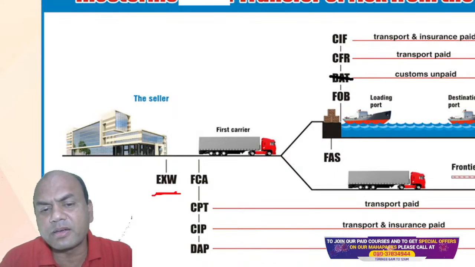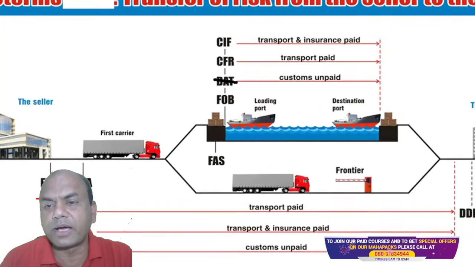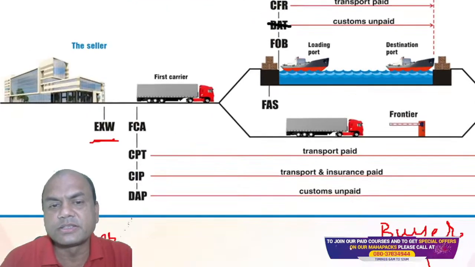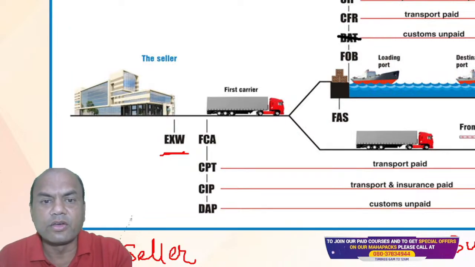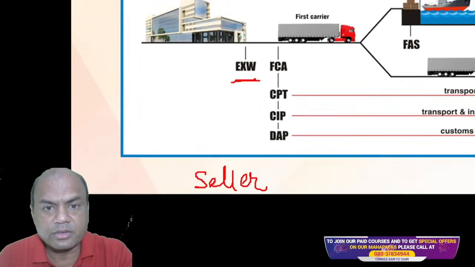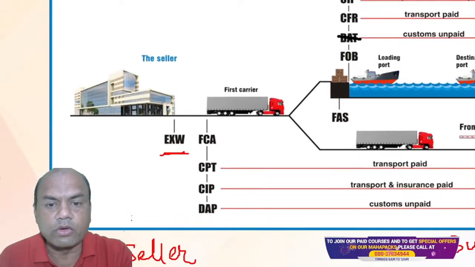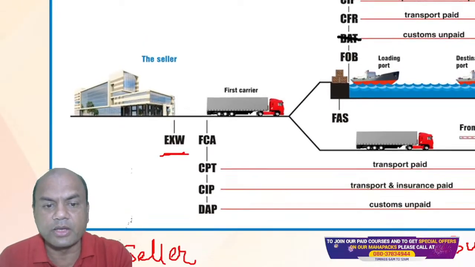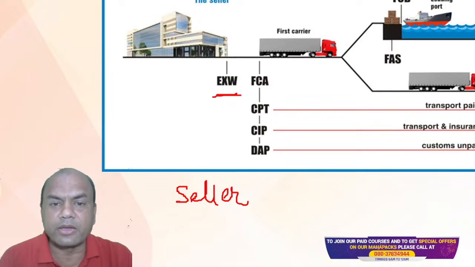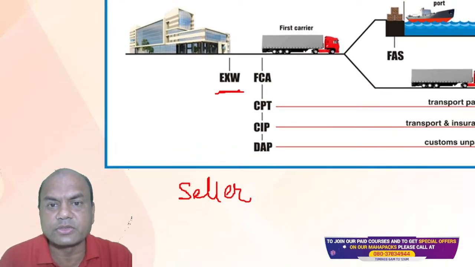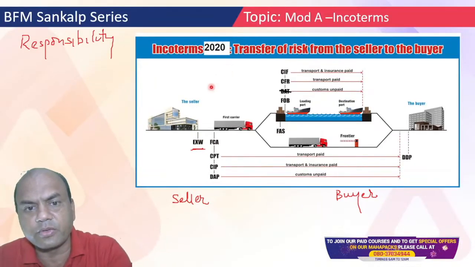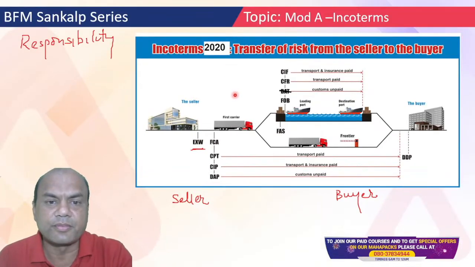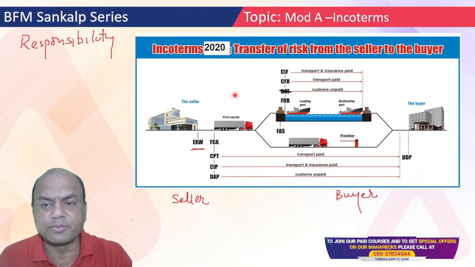Then comes a bit higher one. Now the buyer is in, let's say, USA, and the seller is in, let's say, India. In that case, what will the buyer do over here? Let me make this smaller so that you understand. Yeah, now it's simple to understand.